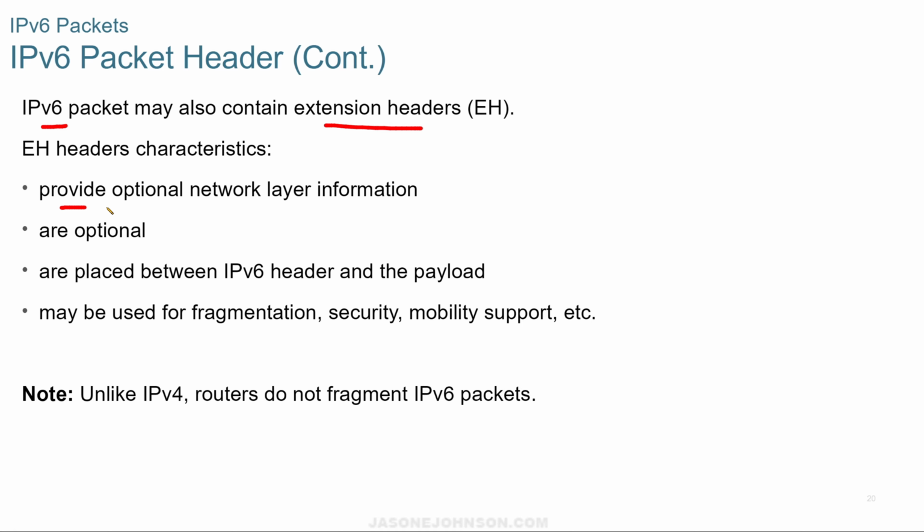Extension headers provide optional network layer information. They are optional. They're placed between the v6 header and the payload, and they may be used for fragmentation, security, or mobility support. And unlike v4, routers do not fragment v6 packets.